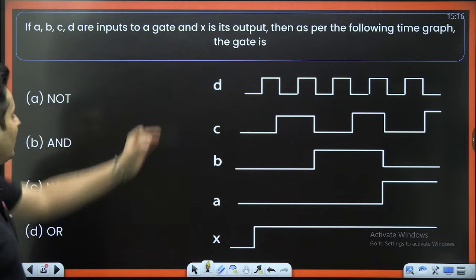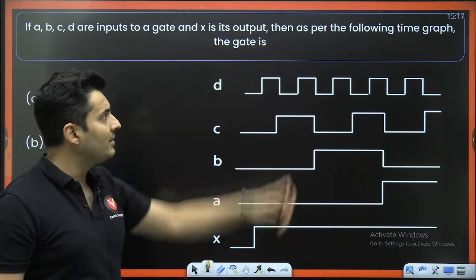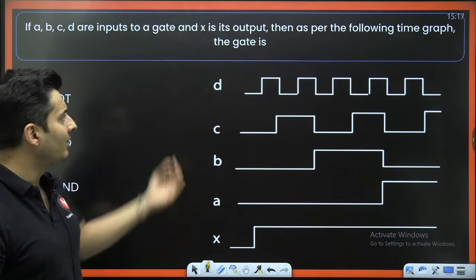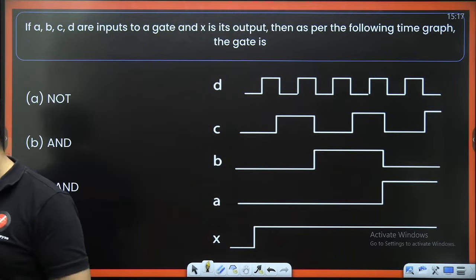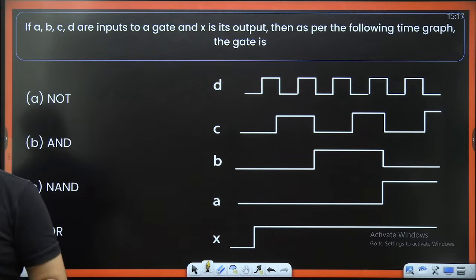Okay. These are the inputs to a gate and X is the output. As per the following time graph, which kind of gate do you think this is?